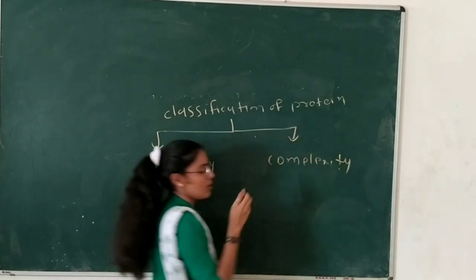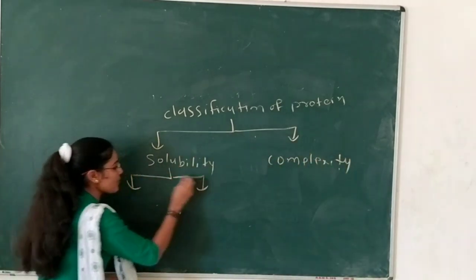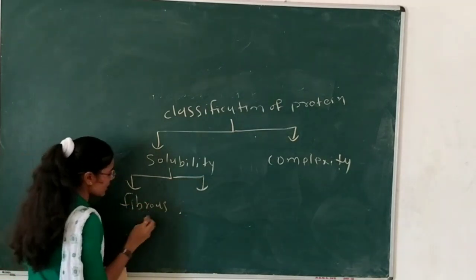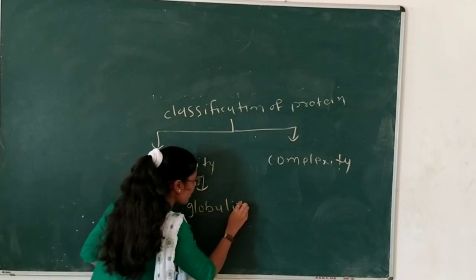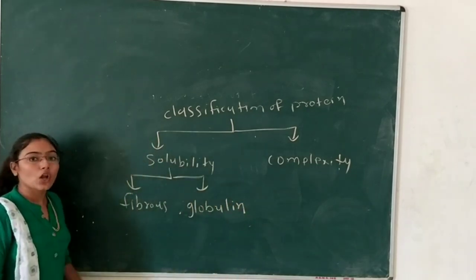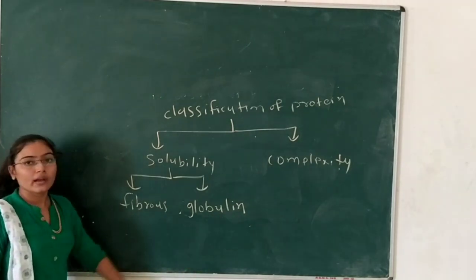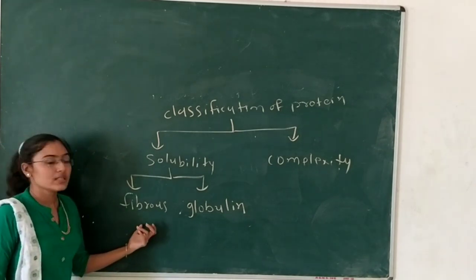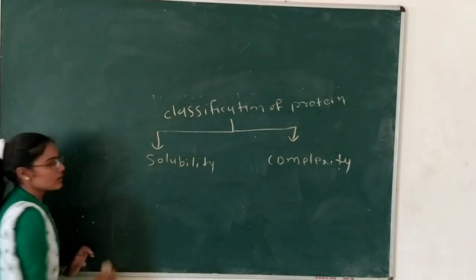Okay. Based on the solubility, proteins will be divided into two types. First one is a fibrous protein, and second one is a globulin protein. If any protein is soluble in water, then it will be called a globulin protein, and if any protein is insoluble in water, then it will be considered a fibrous protein. So according to solubility, it will be divided into two types.